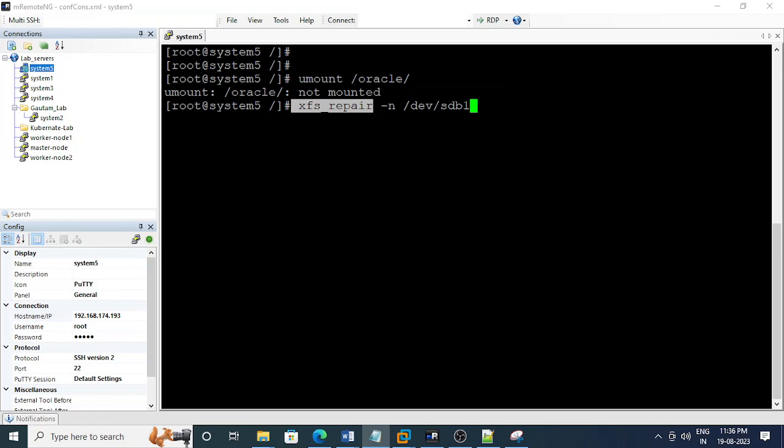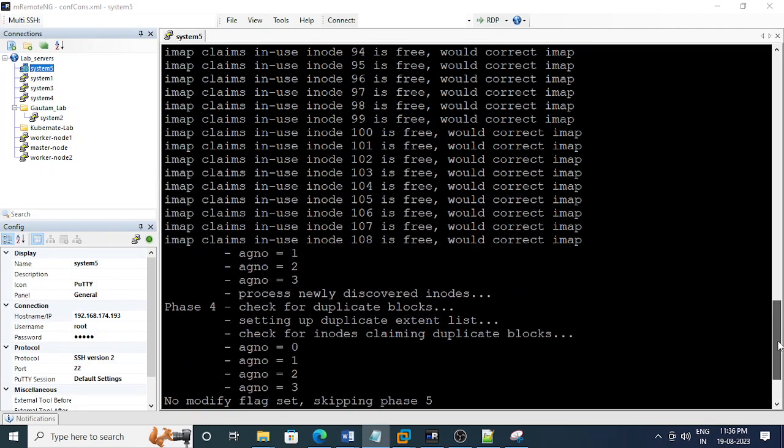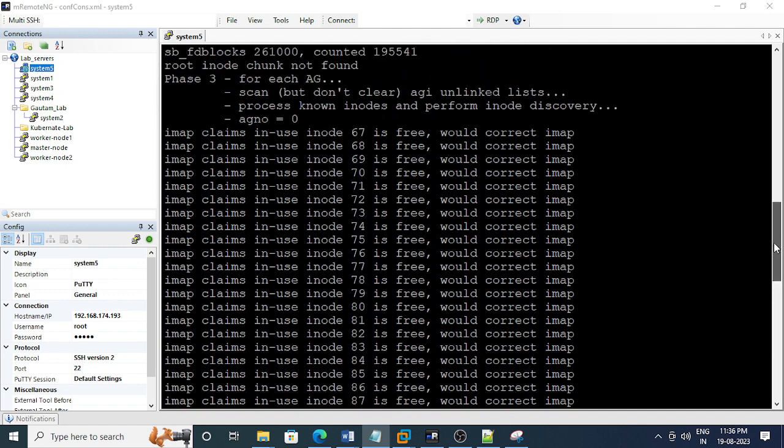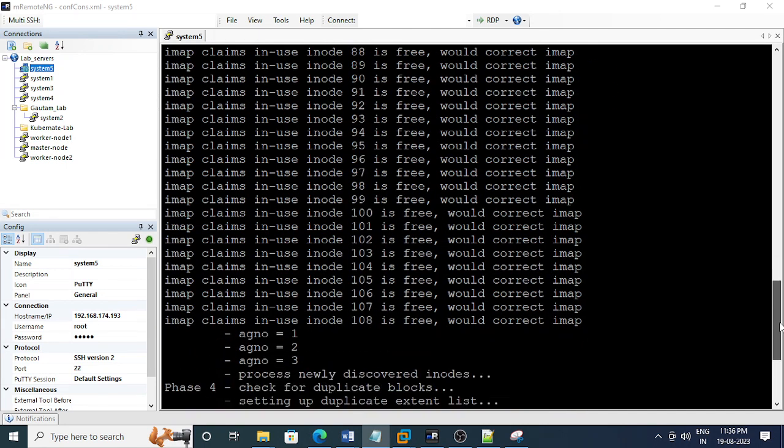It will only show that there are seven phases that need to be passed, but I can see there are a lot of errors I'm getting.